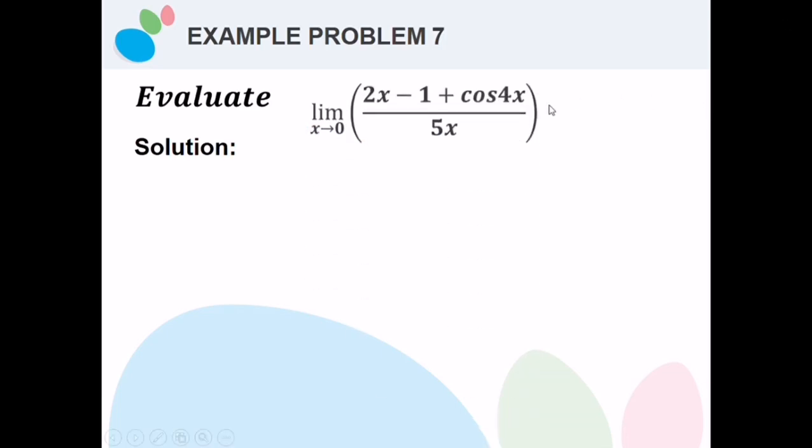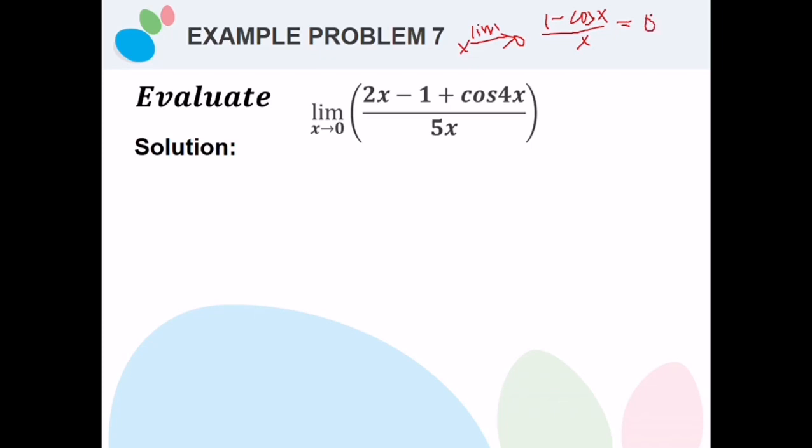So our next problem for this kind of function, we need to evaluate the limit of 2x minus 1 plus cosine 4x divided by 5x, wherein x approaches 0. In this kind of example, our goal is to find something that might be connected with the special limit: the limit as x approaches 0 of 1 minus cosine x divided by x is equal to 0.